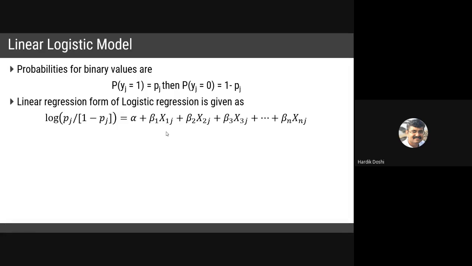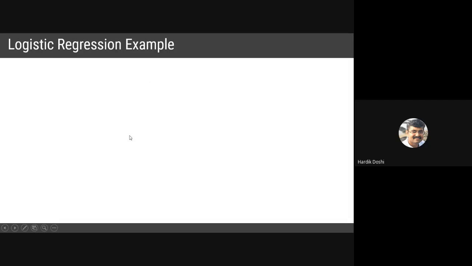A person's survival is dependent not only on his age, but on his chronic disease also. So there is more than one parameter: x1, x2, x3, up to xn. So this is a logit form: probability of success divided by probability of failure. Now let us discuss one example.